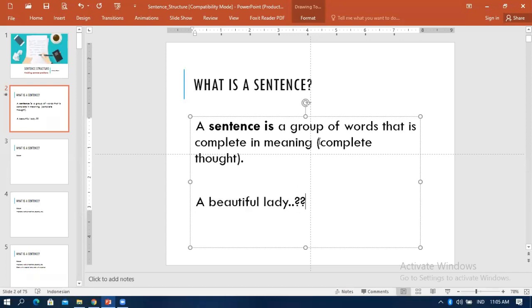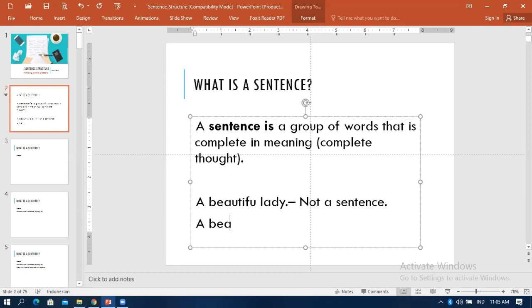However, the meaning is not complete, or it does not have a complete thought yet, because in this case we only have the subject of the sentence and we don't know what the lady is doing, right? So that's why when you have a beautiful lady only, this is not a sentence. The meaning is not yet complete because we don't know what the beautiful lady is doing, right?